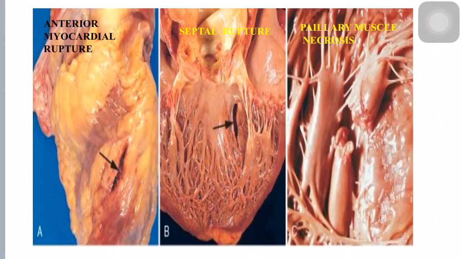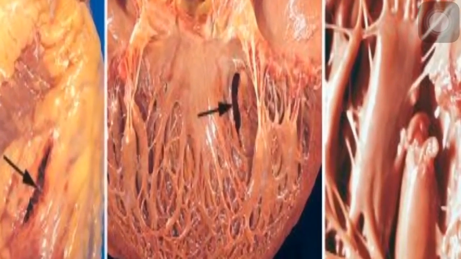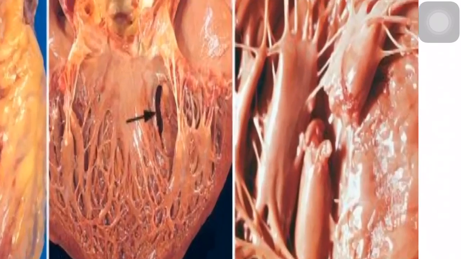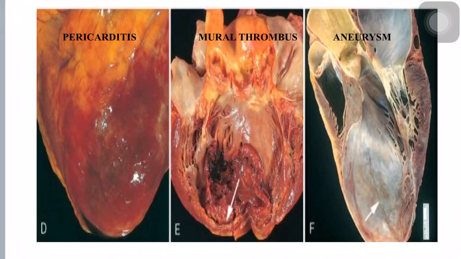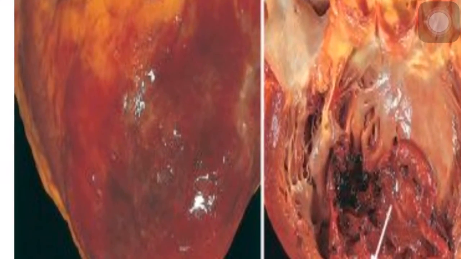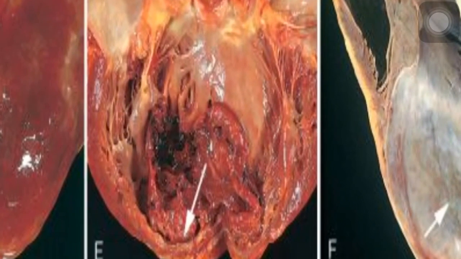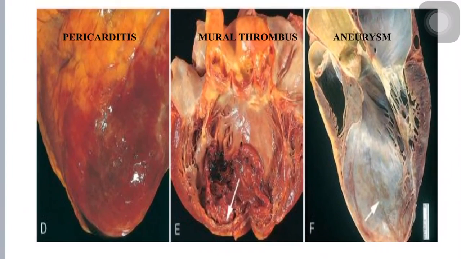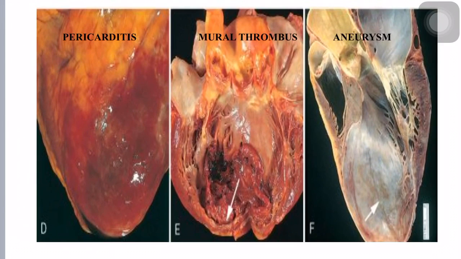So these are the pictures which will show you. First one shows anterior myocardial rupture as indicated by the arrow, and second one is the septal rupture, and third one is papillary muscle necrosis. And this is a case of pericarditis. And next we'll show a formation of mural thrombus as a complication of myocardial infarction. And finally, this is an aneurysm, which is nothing but dilatation of the cardiac chamber and the blood vessels. So these are a few complications that occur after myocardial infarction.